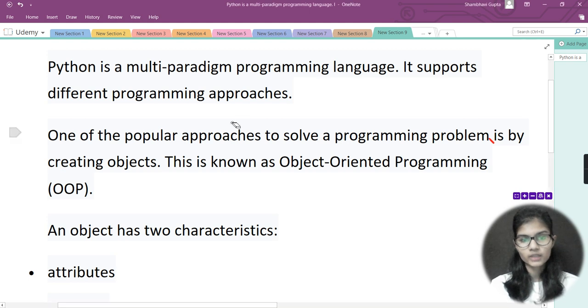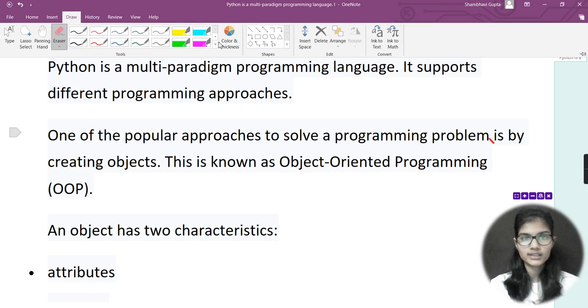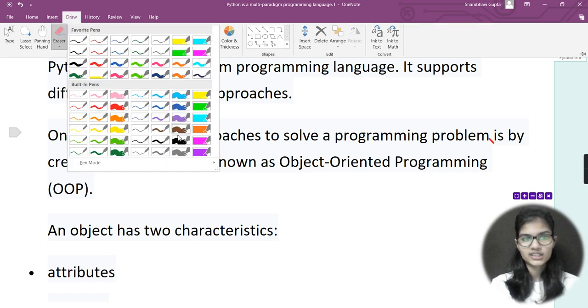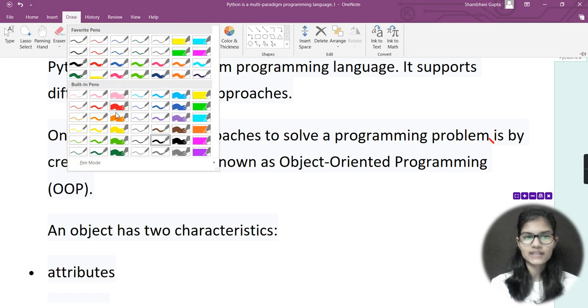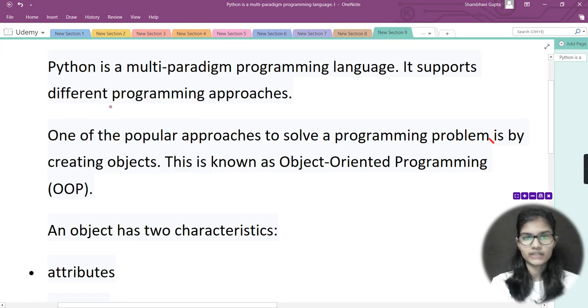So basically from today we are going to start the advanced Python. In this advanced Python, the first topic that I am going to cover is classes and objects, that is OOPS. This is the very first topic, and after that let's see what topics we'll be covering.